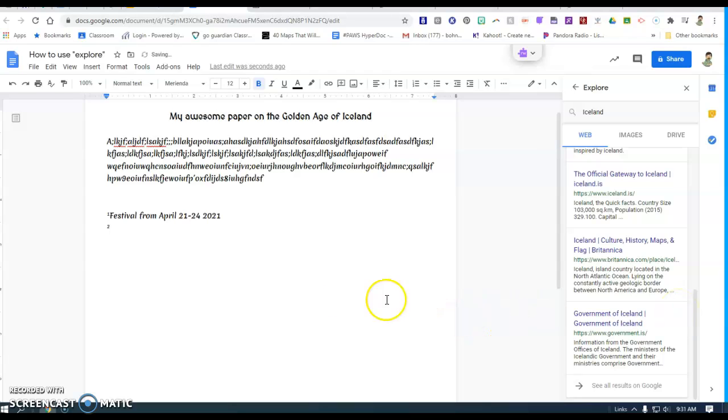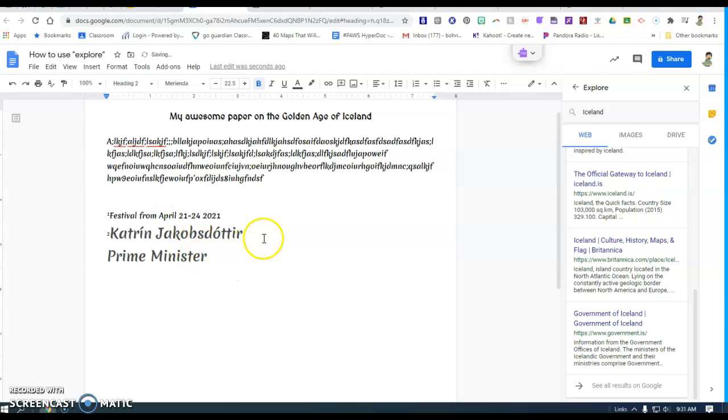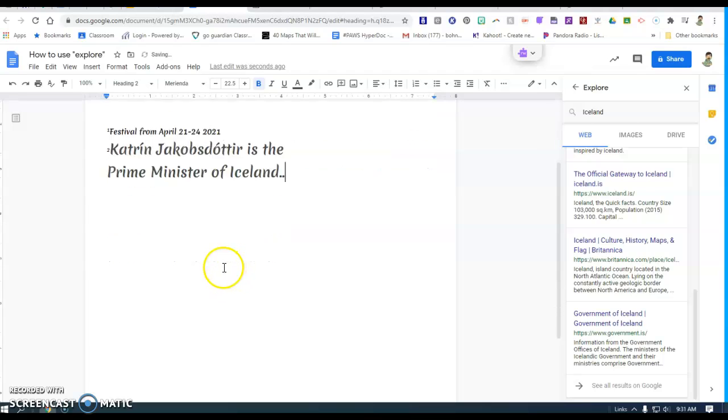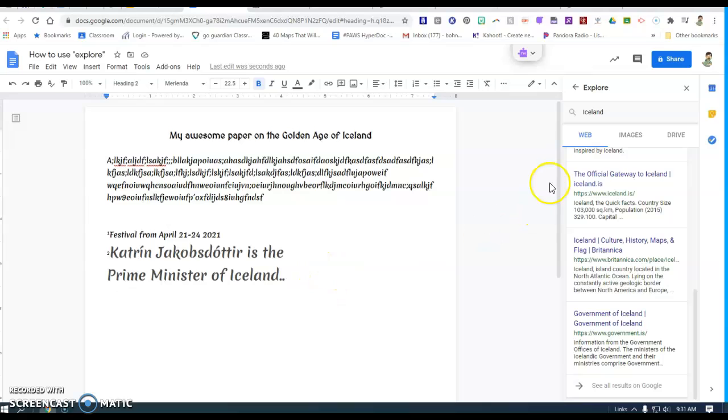So now it gives me a number 2, and I can paste that in there. I would change font and all that kind of stuff, but is the Prime Minister of Iceland, blah, blah, blah. Okay, and then of course I come down here and I get a number 2, and it told me where I got it, when I got it, and all that kind of stuff. So this is really amazing stuff.